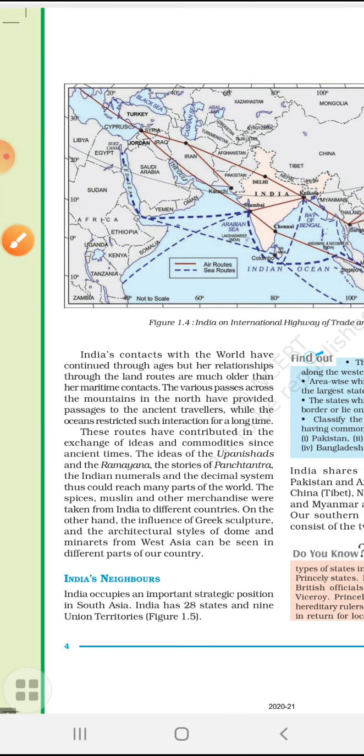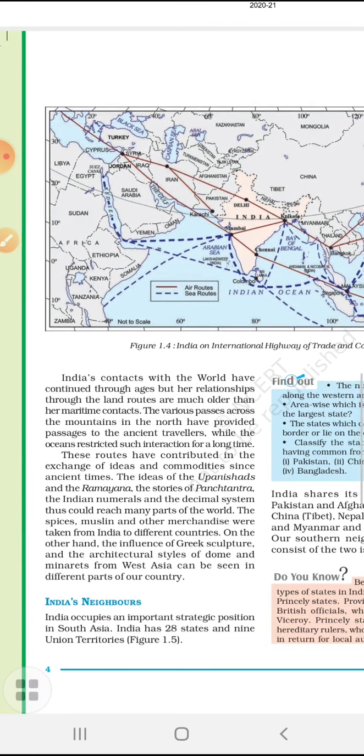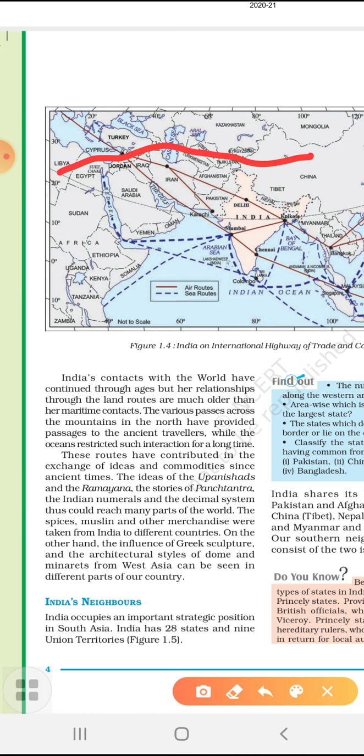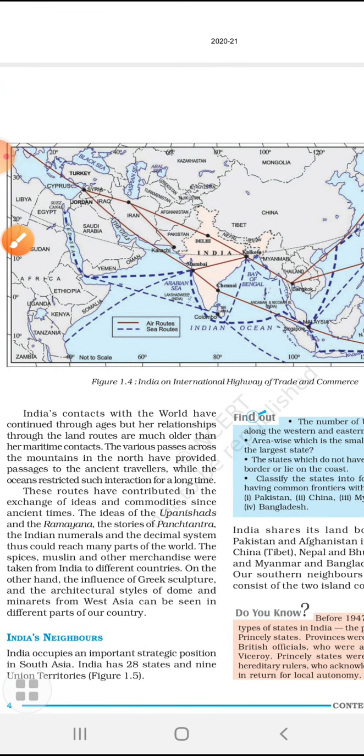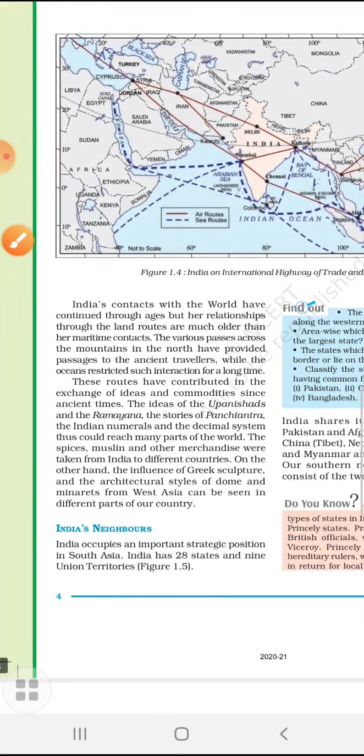And you know that one basic important route was the silk route. It went from China, because people used to go there to bring good kinds of silk, and the people of the Central Arabian countries were very fond of wearing silk, so they used to bring silk from here.